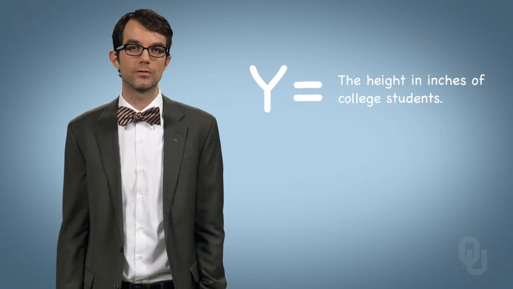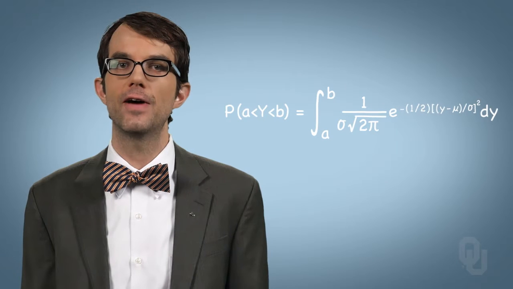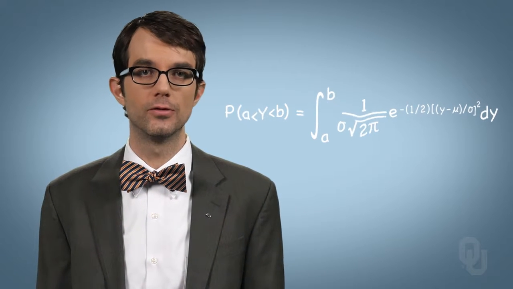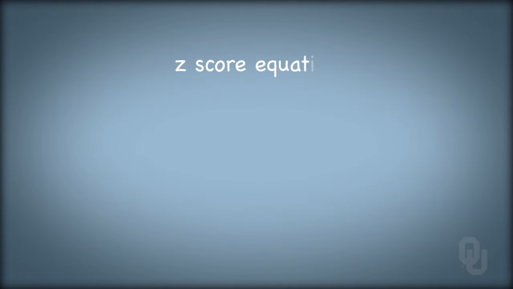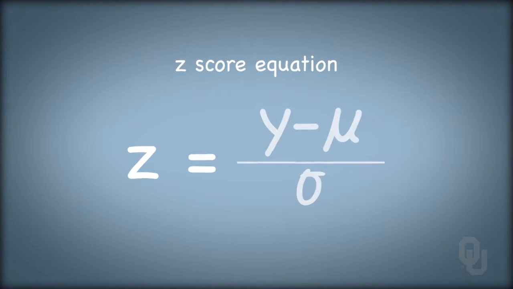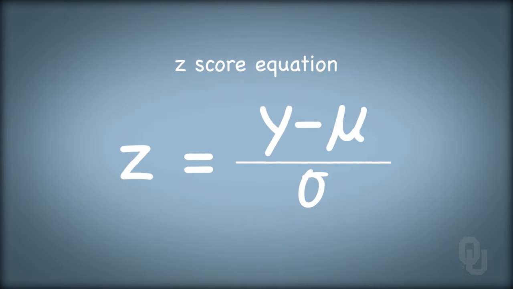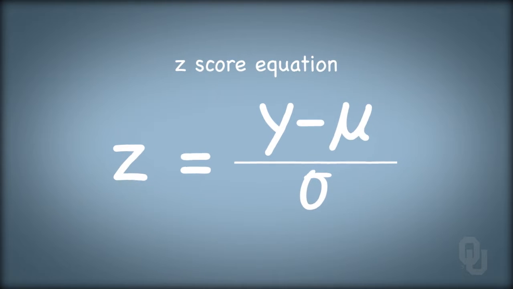So how does the standard normal distribution help us? Say that we have a continuous random variable y that is normally distributed with mean mu and standard deviation sigma. For example, y could measure the height in inches of college students. And say we want to know the probability of a college student being between height a and b. To find that probability, we could integrate the PDF and evaluate it between values a and b, but that's gross. What we do is convert the interval a and b to values on the standard normal distribution axis. The way we do that is with a z-score equation. Z is equal to y minus mu all over sigma. We can then find the area under the curve between two z values using a lookup table.